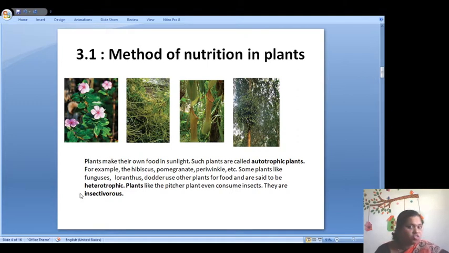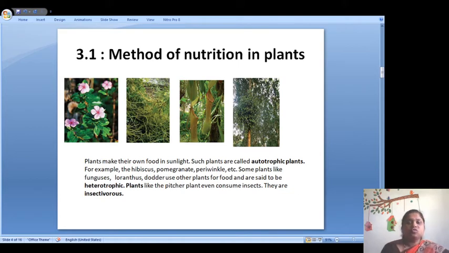The plants which can prepare their food are called autotrophic plants. And the plants which are not able to prepare their food depend upon another plant. In this fourth picture, you can see that on one plant there is another plant, and that plant is there because it is not able to prepare its own food, so it depends on the other plant for its food. Such plants are called heterotrophic plants.